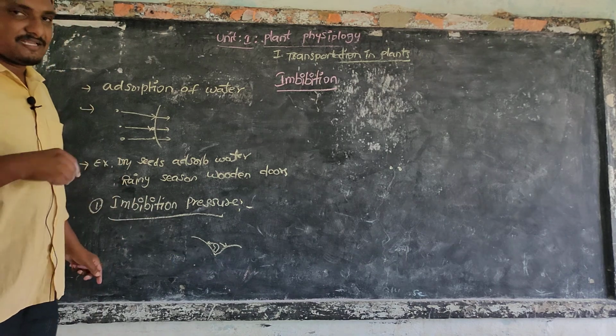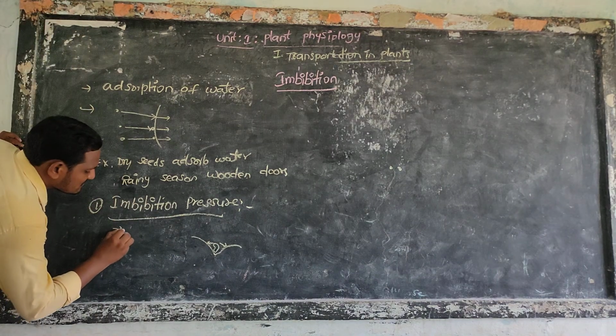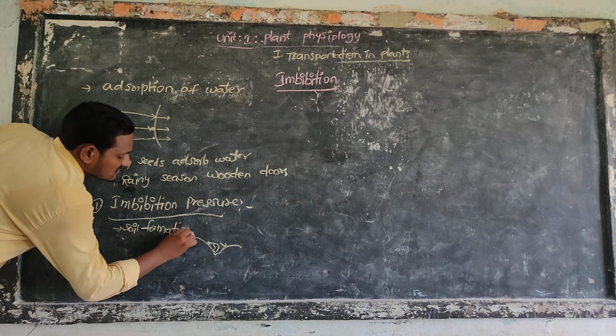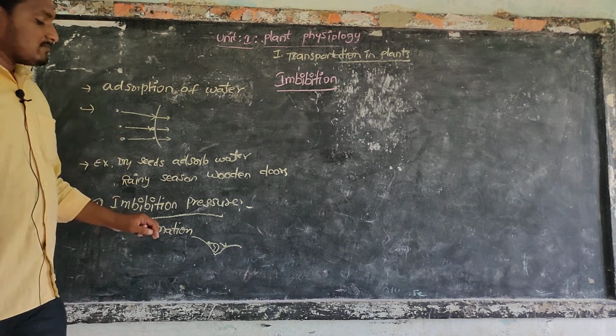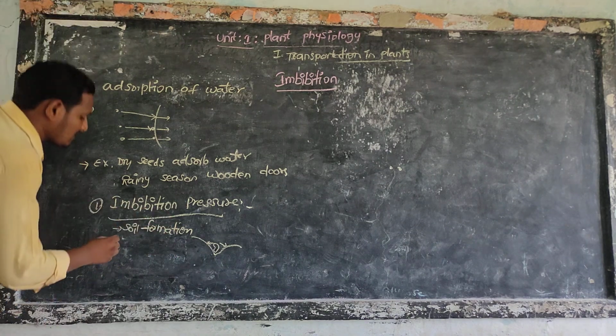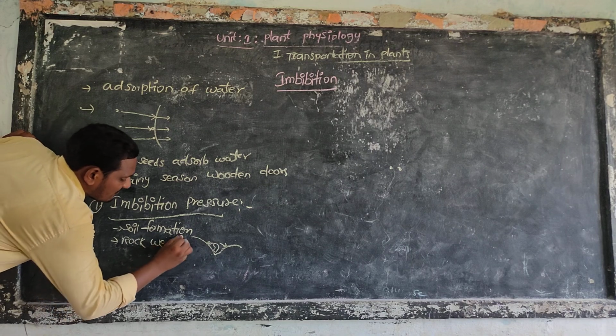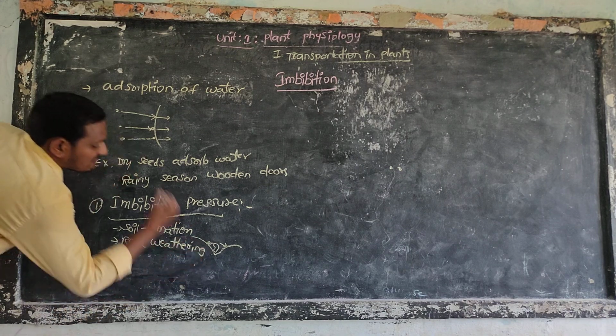That is rock weathering. So this is soil formation, breakdown of the rocks due to the pressure exerted by the seed, or rock weathering of rocks.